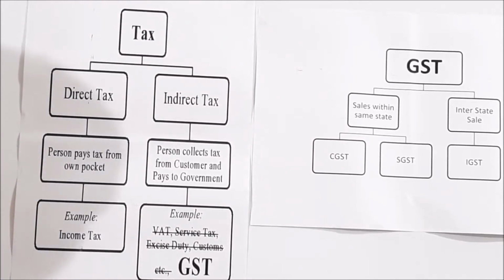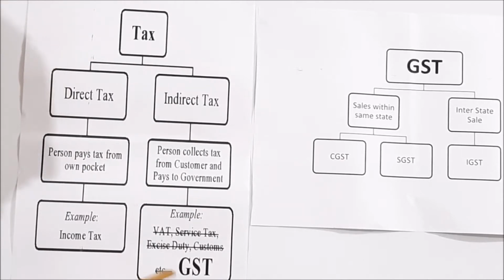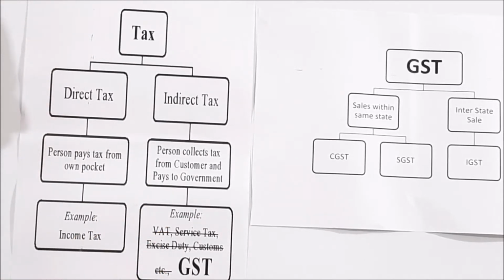See, earlier we had central and state indirect taxes. We had VAT, service tax, excise duty, customs. So many things were there. Now this has been reduced and it is only GST, the Goods and Services Tax Act, which was introduced from 1st of July 2017. That means now it is a common tax structure for indirect tax, that is called GST. So GST plays a vital role. Hitherto we were writing tax in journal entries, but now we are going to write journal entries with the help of GST. How do we write it?